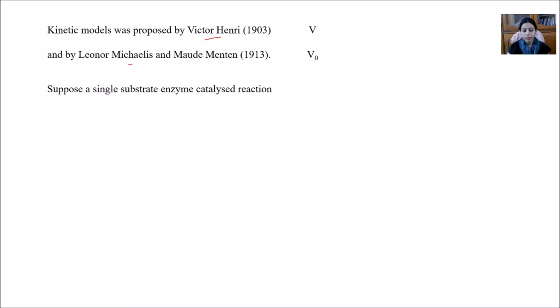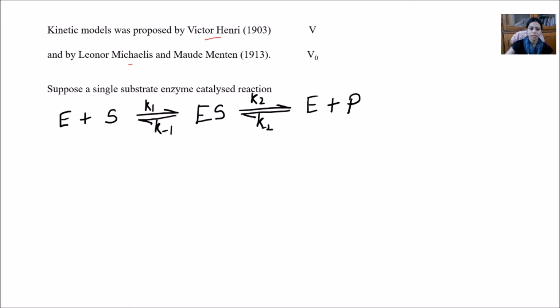This derivation is particularly for single substrate enzymes, because we know in a chemical reaction it is not always that only one substrate is involved. But to simplify the equations, we first consider that a single substrate is used and a single product is formed in the reaction. So let's consider an arbitrary reaction where E is the enzyme, S is the substrate, and an unstable intermediate is formed, ES, which finally breaks down: the enzyme is released as it is and the product is formed.